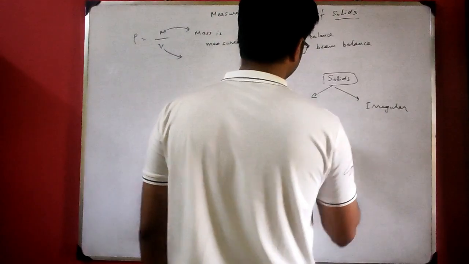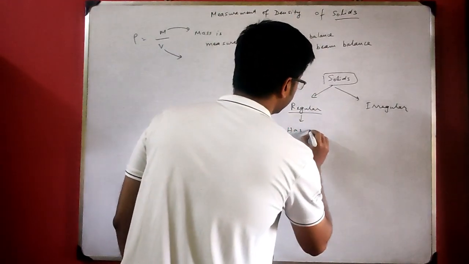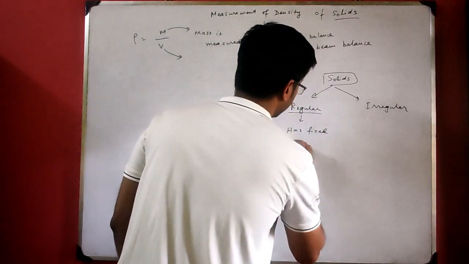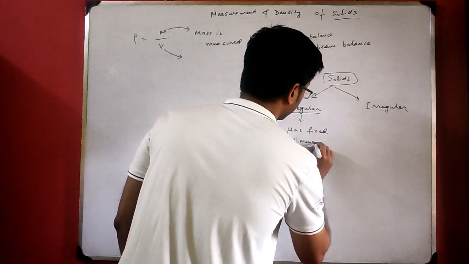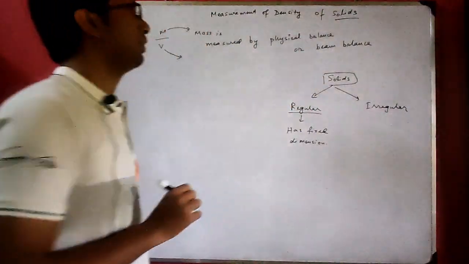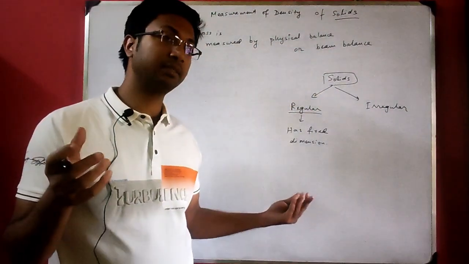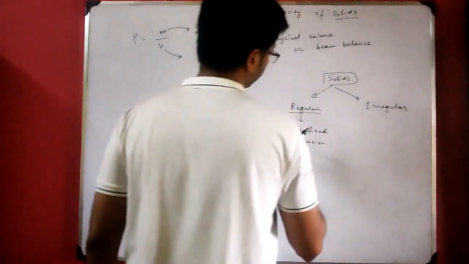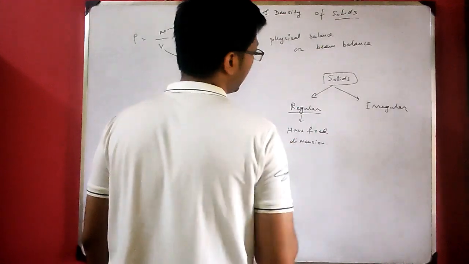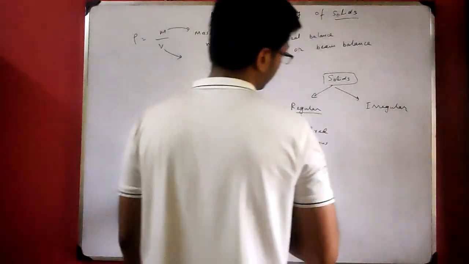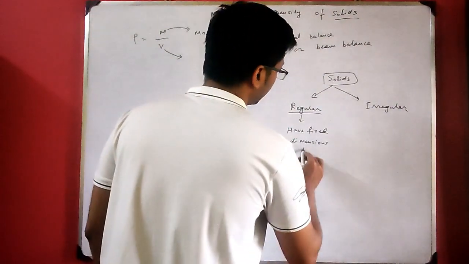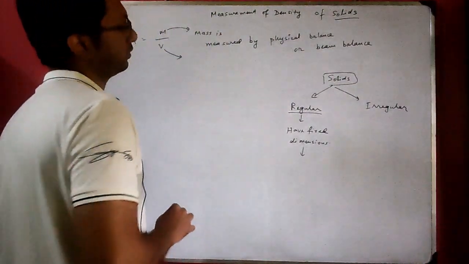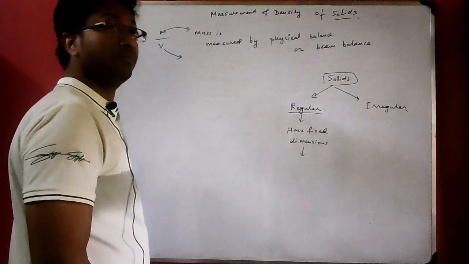Regular solids have fixed dimensions, for example length, breadth, height, radius. So their volume can be measured by using formulas.